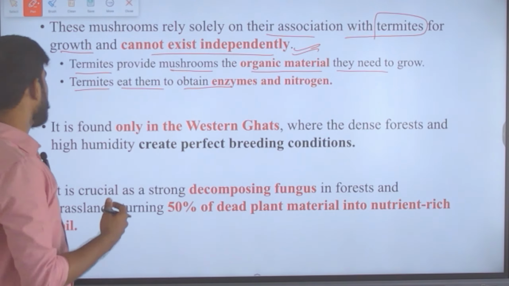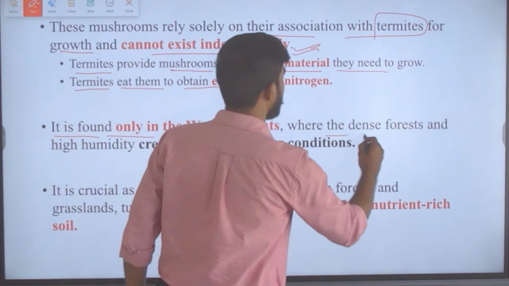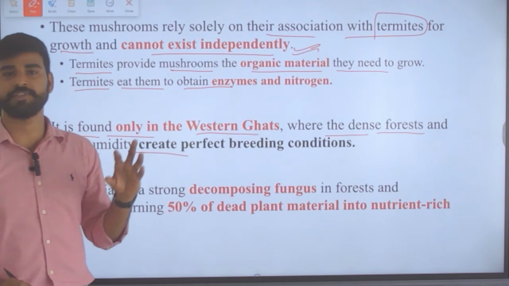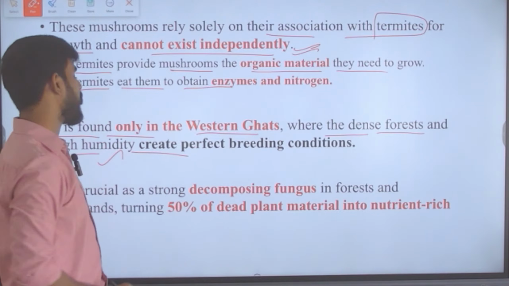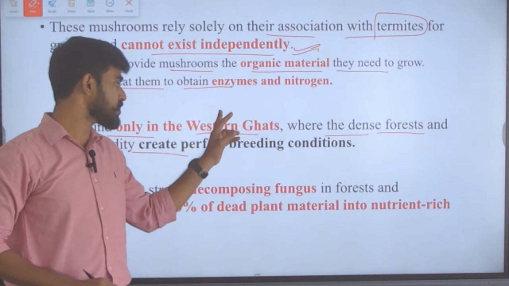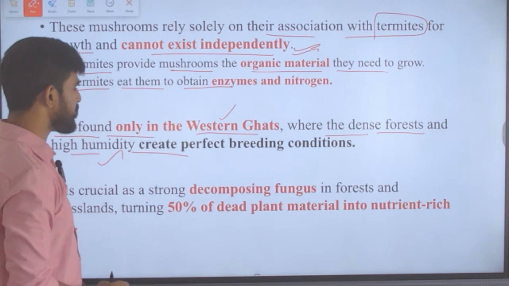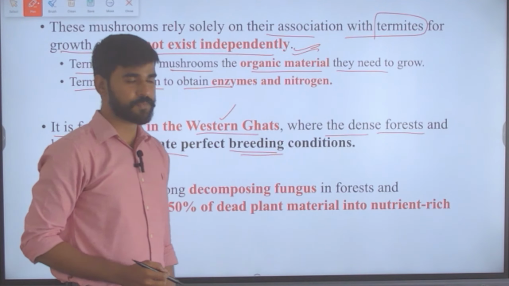These mushrooms are found only in Western Ghats in India, where dense forests and high humidity create the perfect breeding condition for these mushrooms. So dense forest is required and high humidity is also required, and such conditions are there in Western Ghats regions. That is the reason why it is serving as a breeding site for these mushrooms.